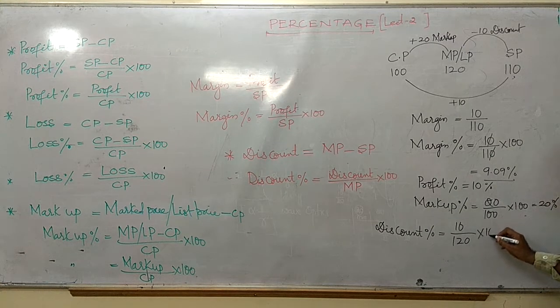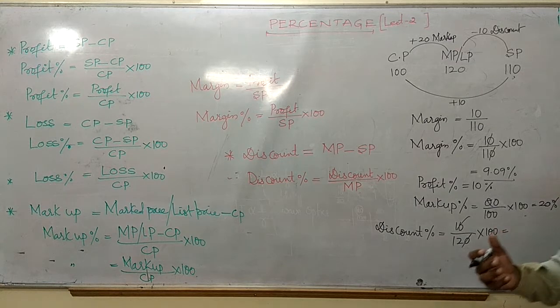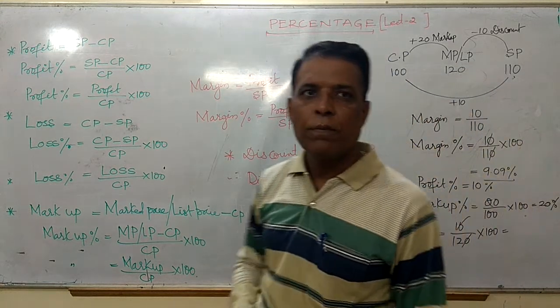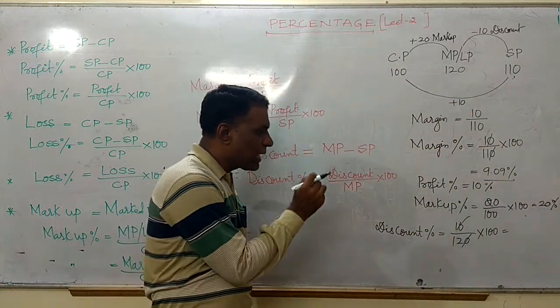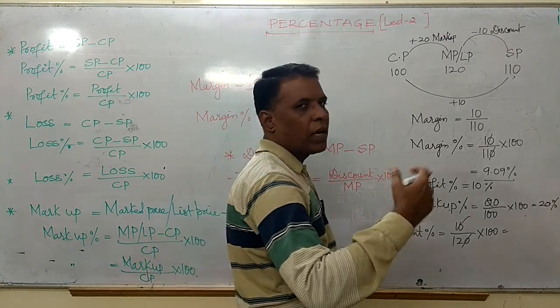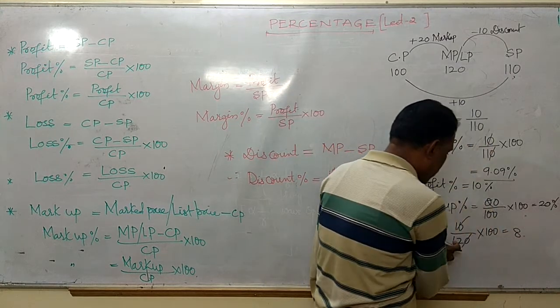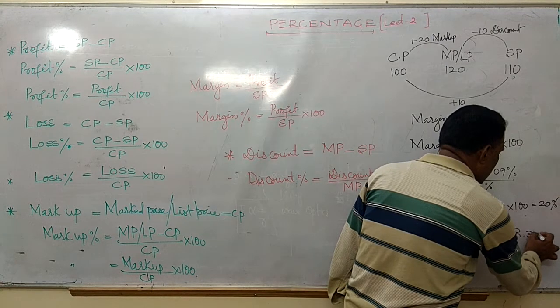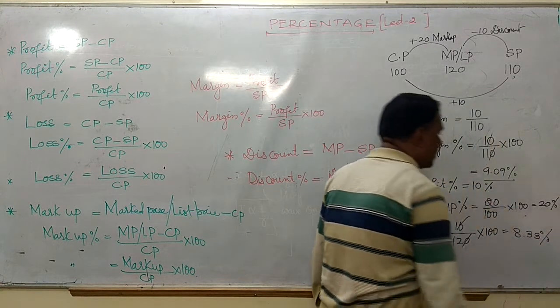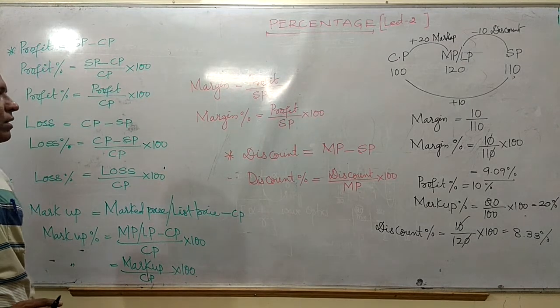What is the discount percentage here? 1 by 12. We have already seen 1 by 12 yesterday: you make it 100, 100 divided by 12, 12 times 8 is 96, then decimal, and so on. 8.33 percent is nothing but the discount percent, friends.